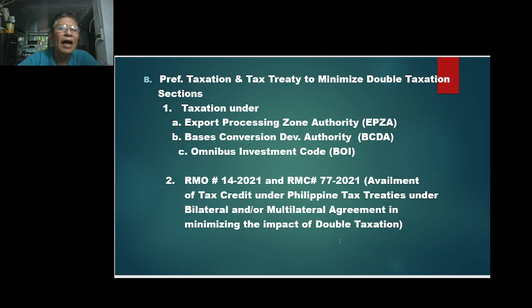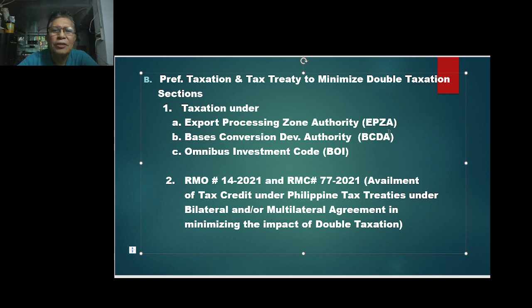Okay? Section B, under this class, we have preferential taxation and tax treaty to minimize the impact of double taxation. The following are the sections. Taxation under, we have ABC. Okay? We have ABC. There are actually 3 standard groups of which we have preferential taxation.